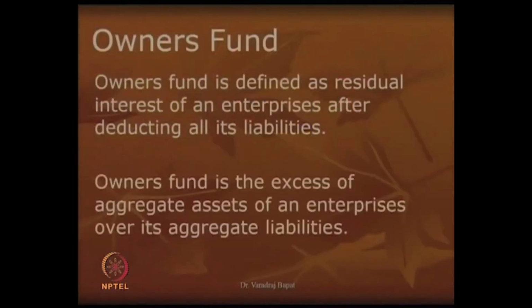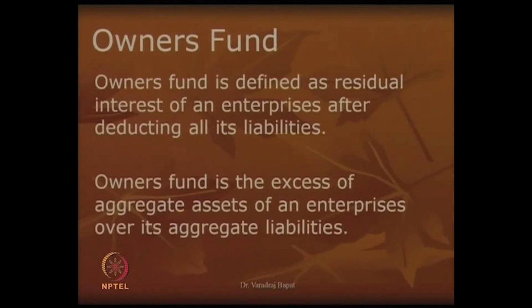This is the money which company or the organization has to pay back to the owners, that is known as owner's fund. Owner's fund can also be understood as an excess of aggregate assets of an enterprise over its aggregate liabilities. So, if you take all assets, reduce all liabilities, something extra will remain, that something extra is nothing but the owner's fund.